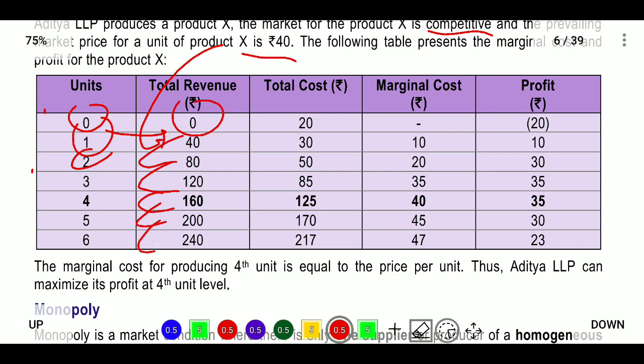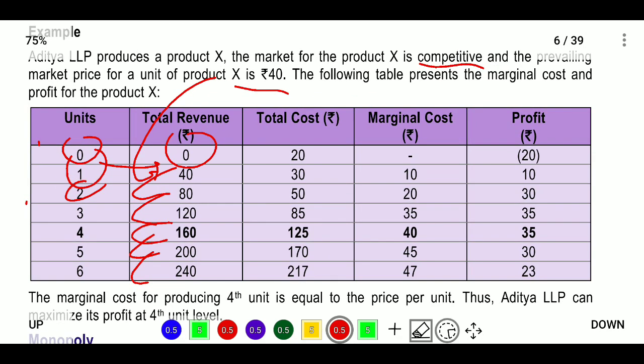For total cost, they provided 20 rupees, and for profit, at first you are incurring only cost. For this we will calculate the marginal cost and the profit.